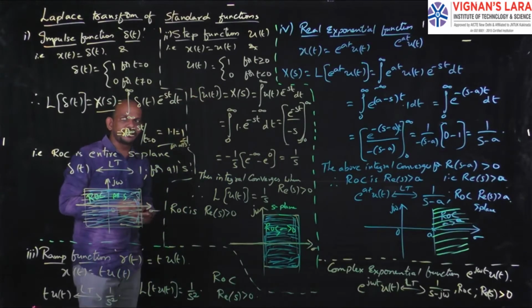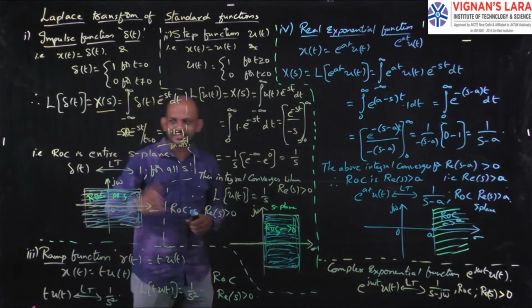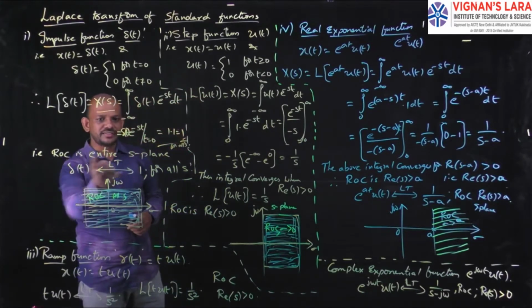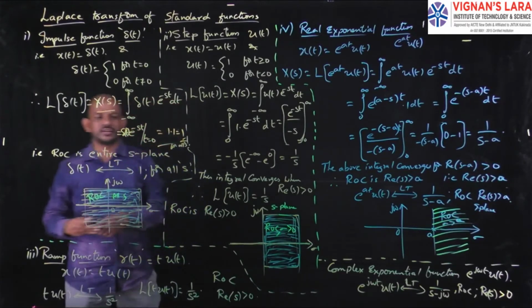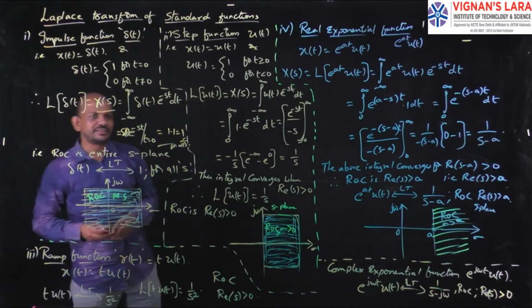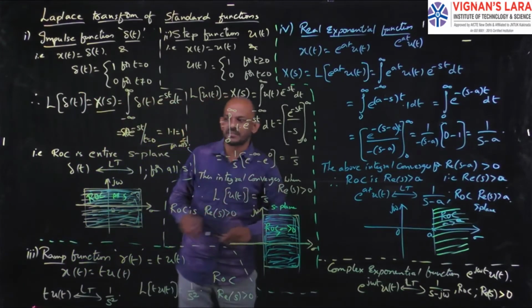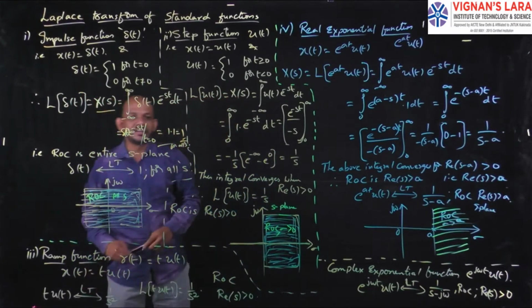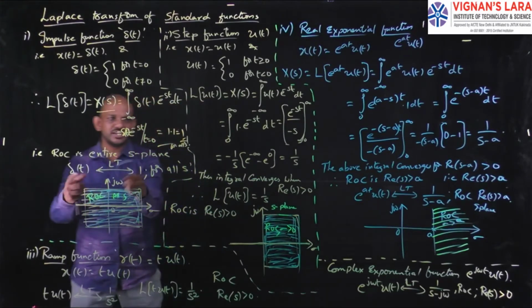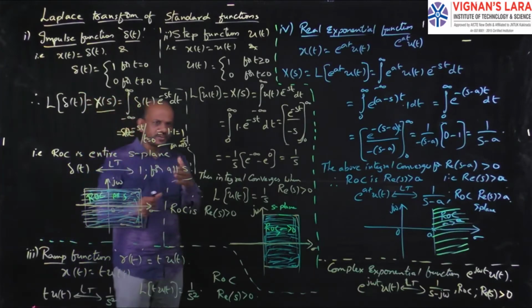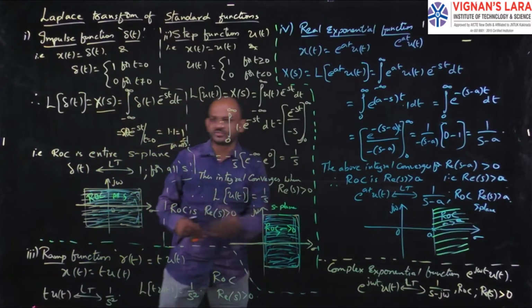So finally I can write this Laplace transform as: δ(t) has a Laplace transform 1 for all s. So finally I can write the representation. That Laplace transform pair is represented with δ(t) having a Laplace transform 1 for all s. So this is the representation. Simple. For which function I am finding the Laplace transform, I have to write that.